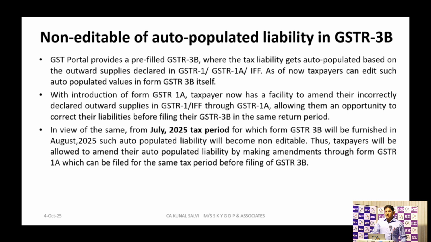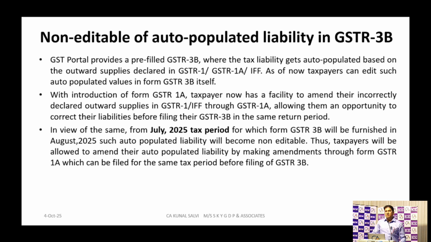One more advisory was there: non-editable auto-populated liability in GSTR 3B. That outward liability table, that is table number 3, they are going to make it hard locked, so that you cannot change any figure in table 3 of GSTR 3B. But this is not yet made operational. So today, while filing GSTR 3B, you can manually change your taxable turnover in table number 3 of GSTR 3B, or you can manually change your output tax liability.